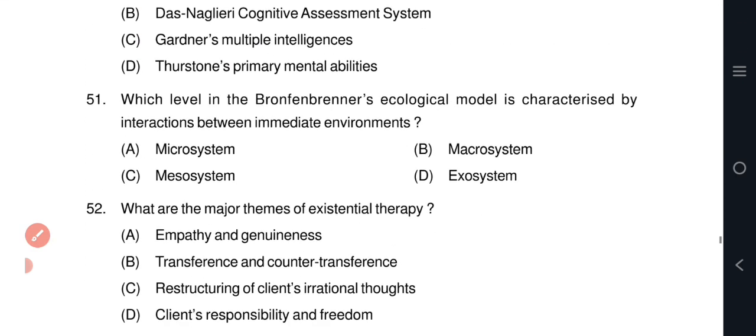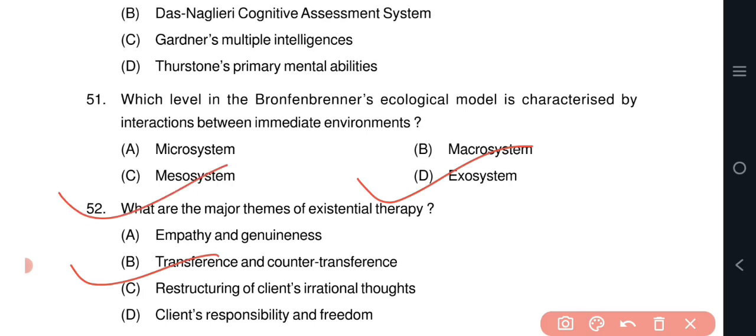Question number 51. Which label in Bronfenbrenner's ecological model is characterized by interactions between the immediate environments? Option C, mesosystem. Question number 52. What are the major themes of existential therapy? Option D, client's responsibility and freedom.